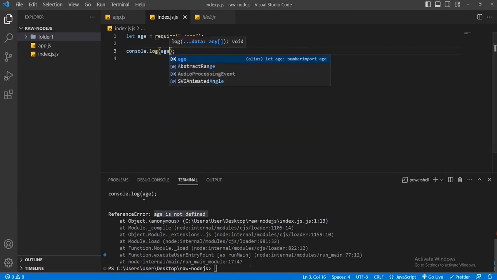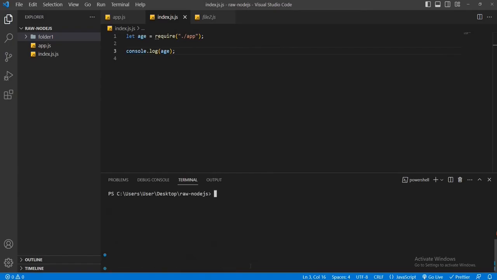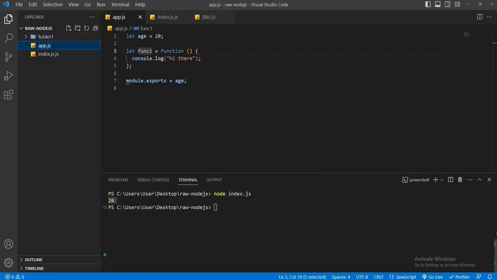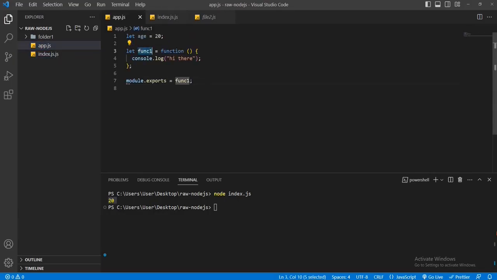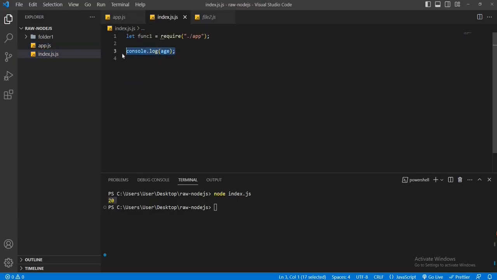Now save the file, clear the terminal, run the file, node index.js, and you can see 20 as the output. If you want to export func1 instead of this age, then what can you do? You can write func1. Go to the index.js file. Now write here func1. In this case, func1 is a function. So instead of printing to the console, I'll call this function. Save the file. Again run the file, node index.js. We can see